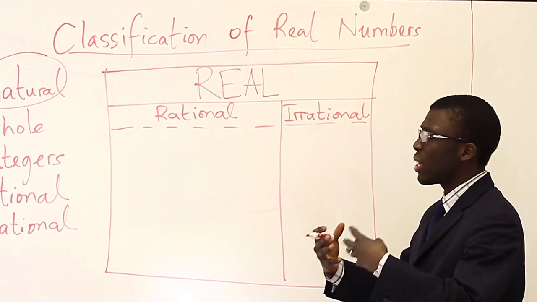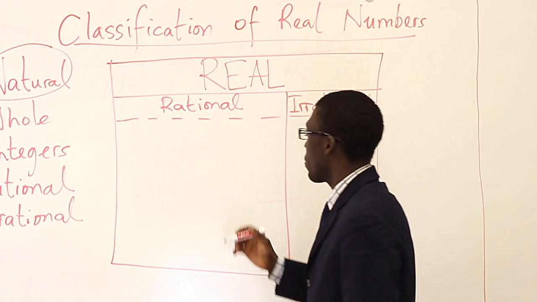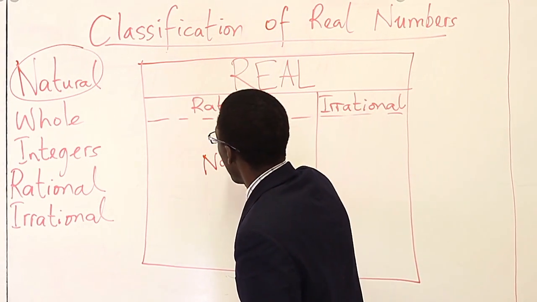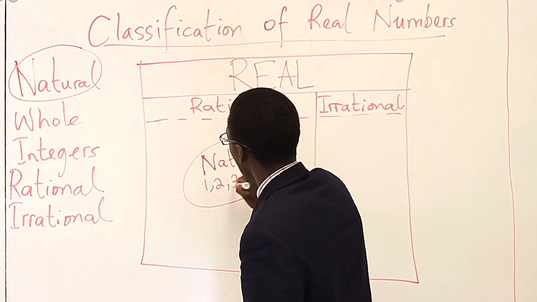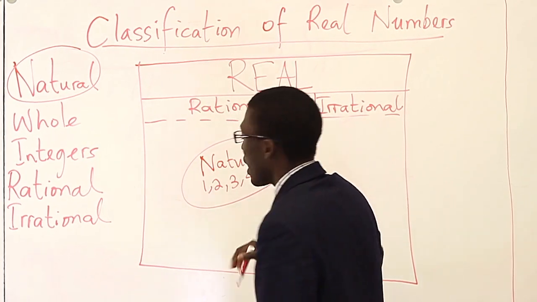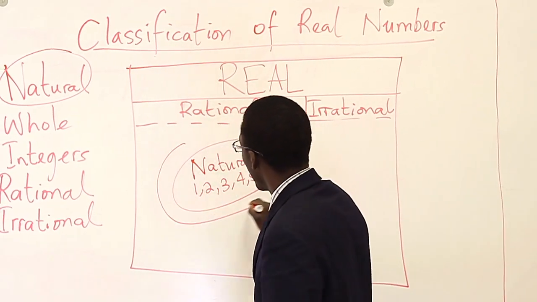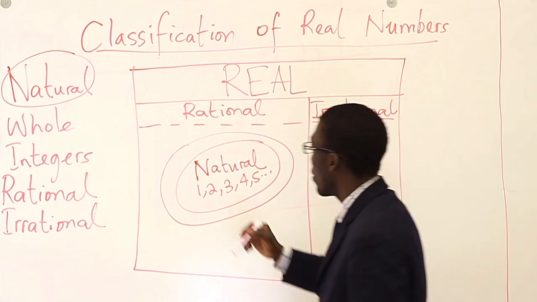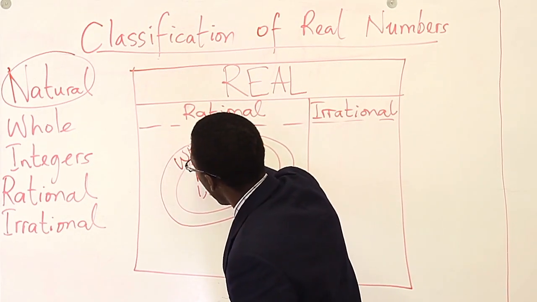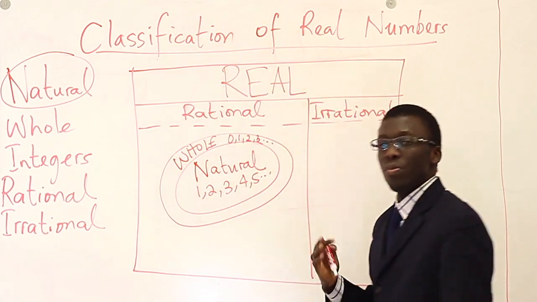But real numbers, okay? We have natural numbers. When you think of someone's age, those are natural numbers. And so the first category we have is natural numbers, and in natural numbers, we have 1, 2, 3, 4, 5, and that goes to infinity. The next category, which takes over all natural numbers, including one more number, is whole numbers. Now, whole numbers go from 0, 1, 2, 3 to infinity.